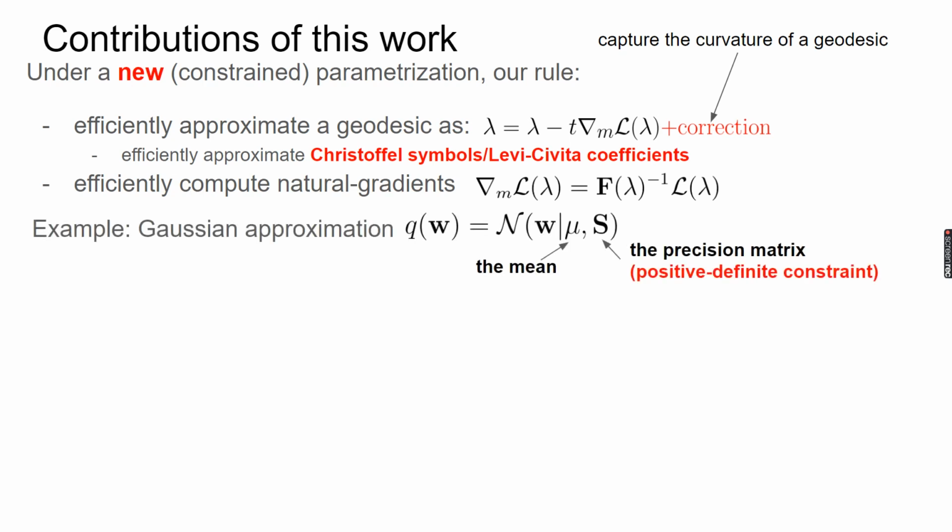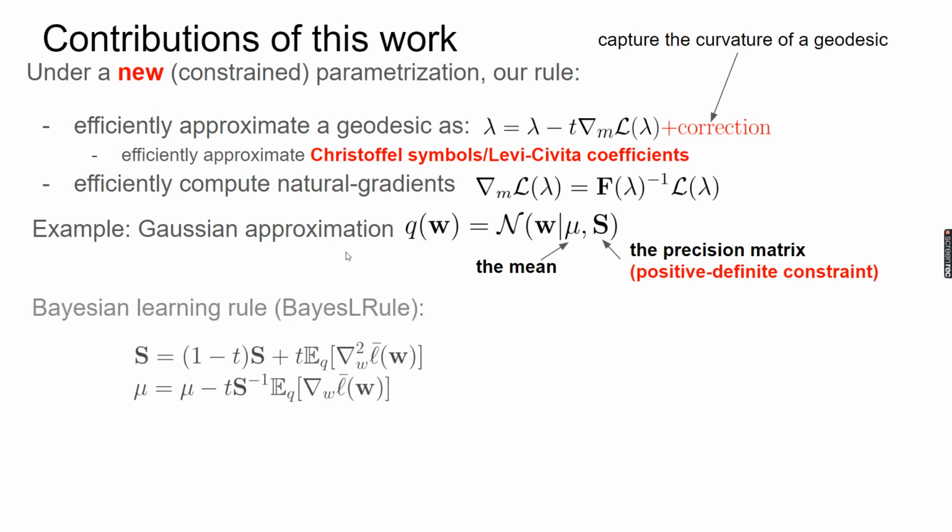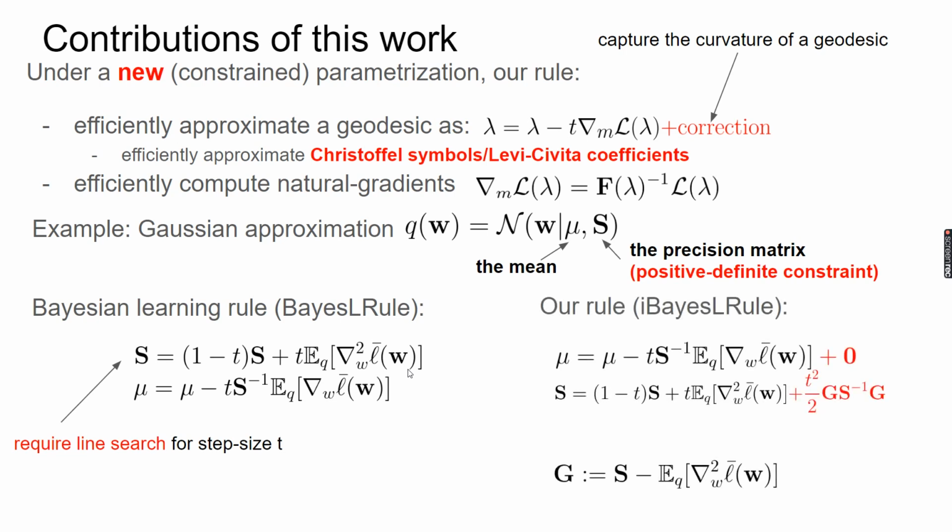As an example, let's look at Gaussian posterior approximation. The update on the left is the update derived from the original Bayesian learning rule, and as we know, it requires line search for the step size. On the right is the new update obtained from our new rule. As we can see, it has two additional terms.